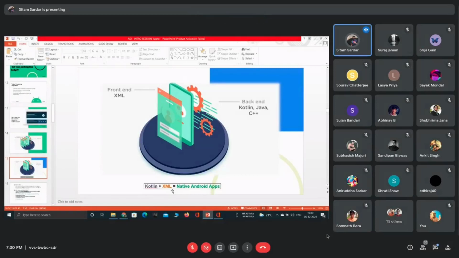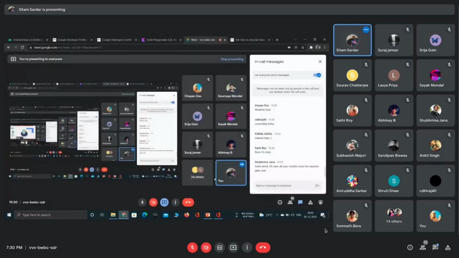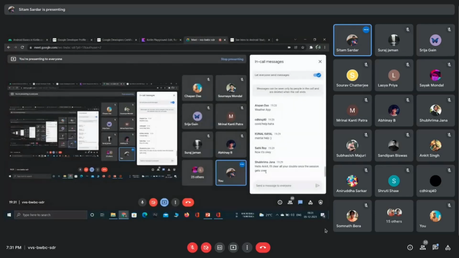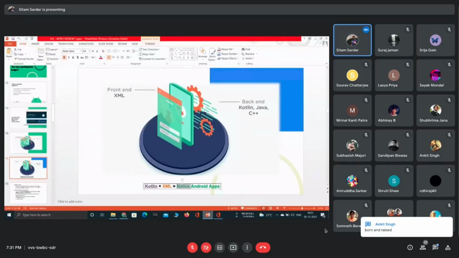Before going to how we are going to build an app, first look at this: I have mentioned native Android apps. Are you familiar with this term, native? Anyone familiar? What is basically this native? Okay, let me explain.